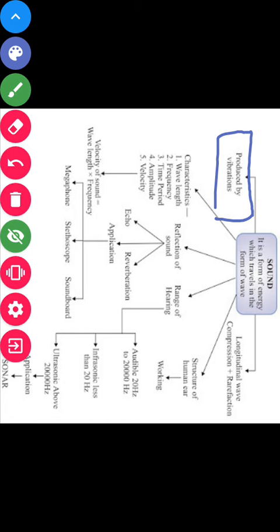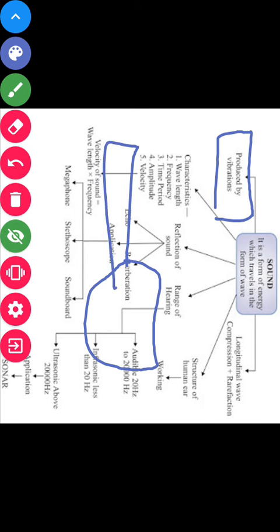Alright, so I can give an example: you have a guitar. Basically there are strings in the guitar. So if you want to observe, press or pluck the strings present on the guitar and observe. Alright, what to observe?